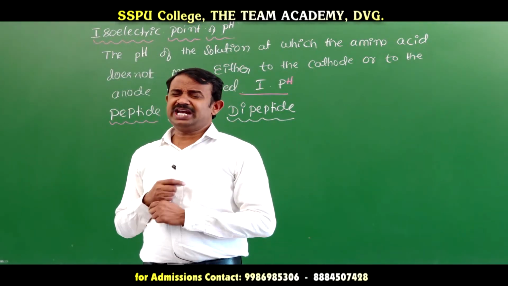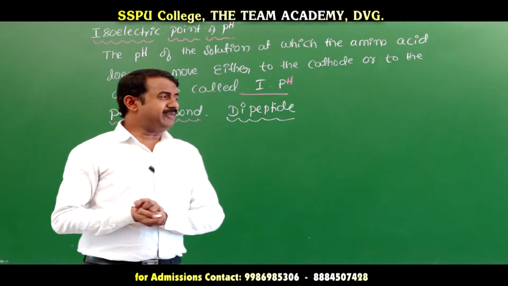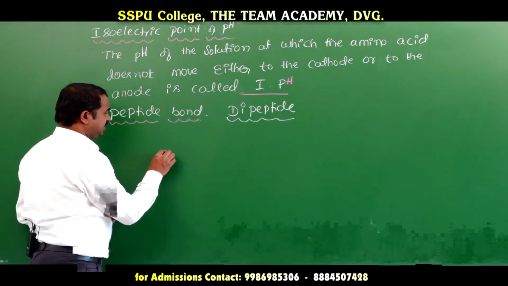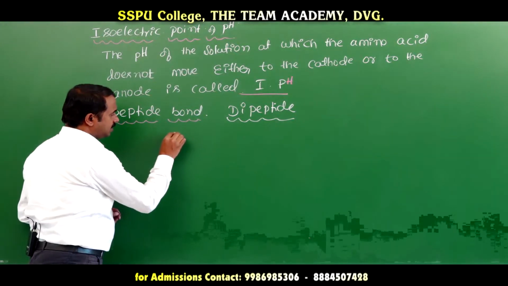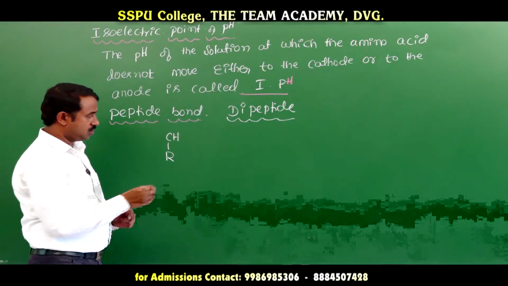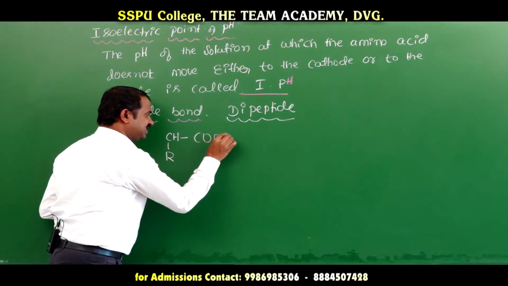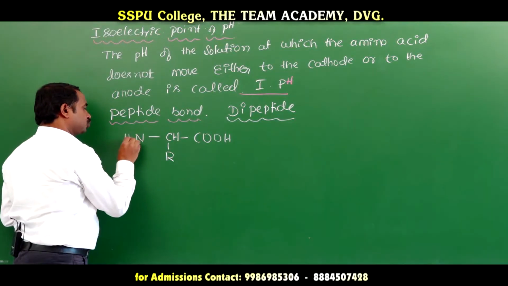Peptide bond means you should know it involves amino acids. The general formula of an amino acid: it is a compound which contains a carboxylic acid group and another, NH2 group.